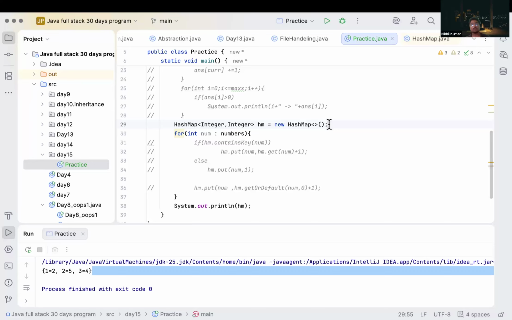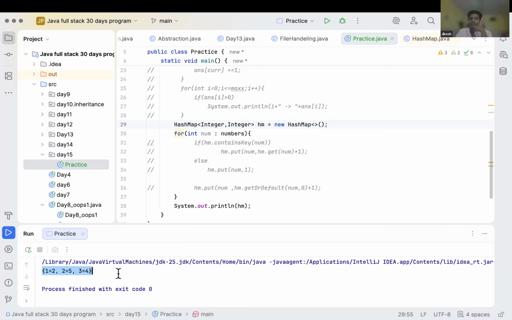What happens if the program closes? If this program finishes, can we access this data? No, sir. If our program is closed, then we cannot access any data. Can an array list or hash map permanently store data?